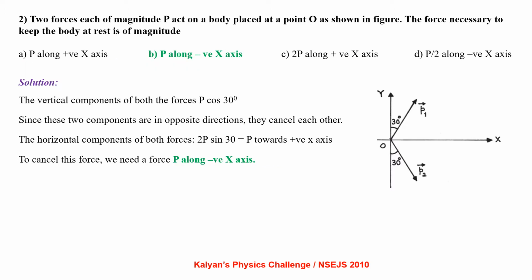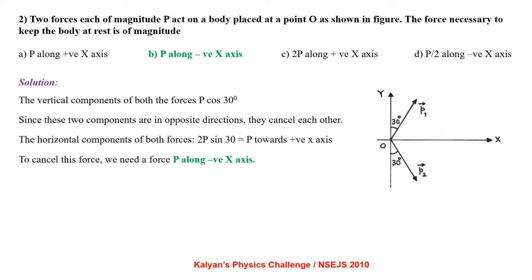Coming to question number 2. Two forces, each of magnitude P, act on a body placed at a point O as shown in the figure. The force necessary to keep the body at rest is of magnitude. See the diagram for clarity of the forces acting on the particle.